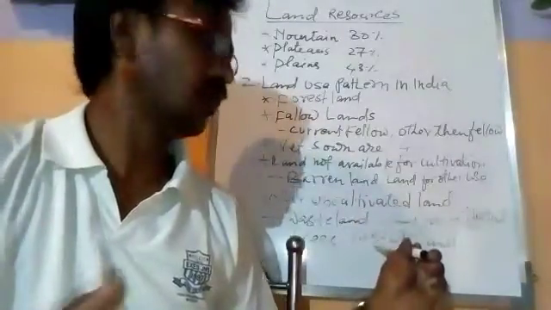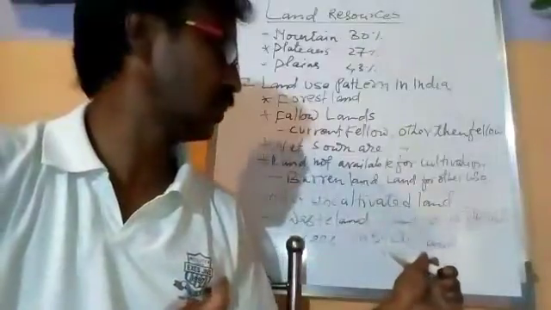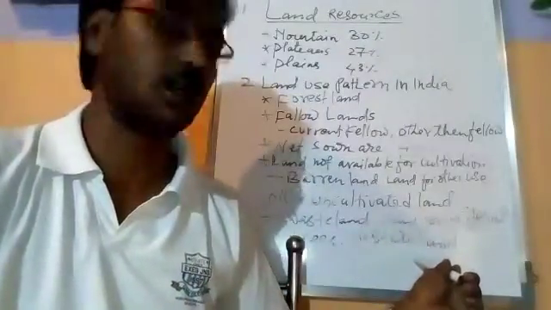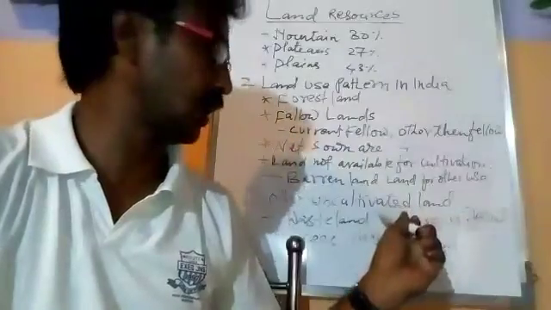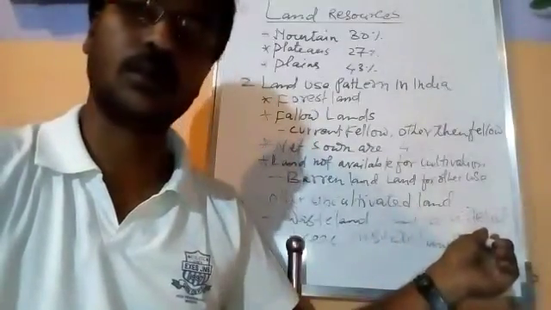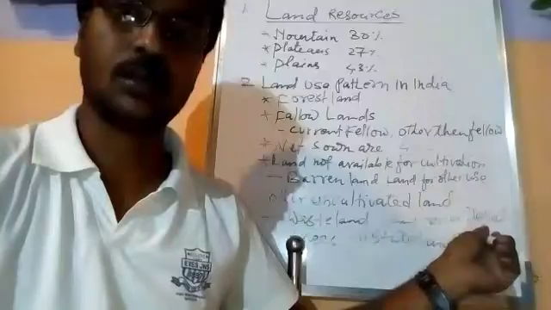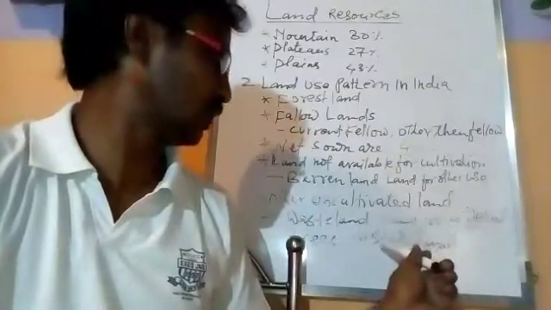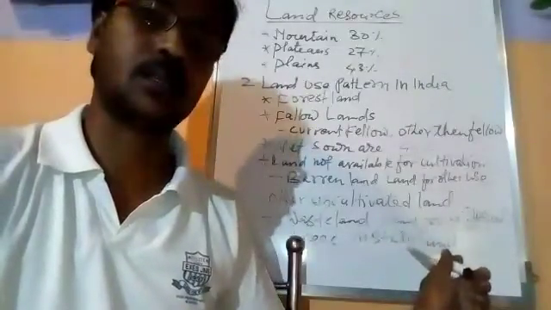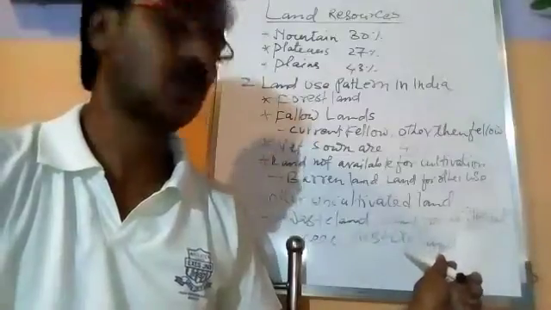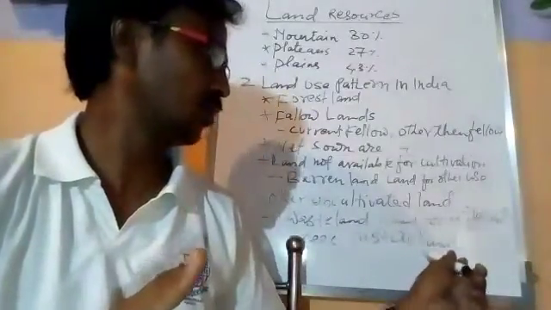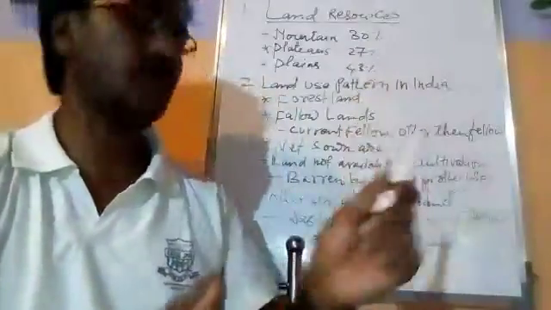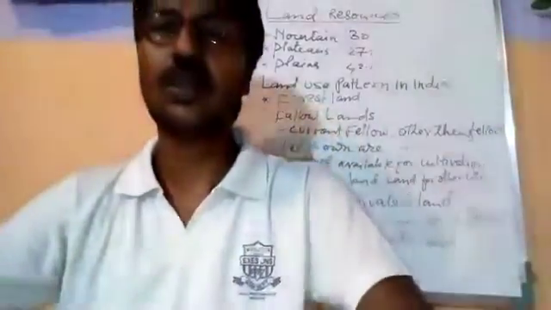Then land which is left for grazing of animals, that is called pasture land. So these are other uncultivated land. These lands are used for growing some important trees and fruit trees, etc. And pasture land, some land is left for the grazing of animals, so animals can graze. So these are the different land use patterns in India.